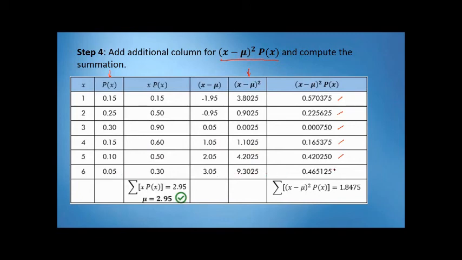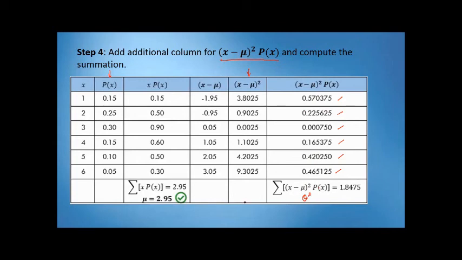The answer is 0.465125. Now, eto na yung kailangan nating kuhanan ng summation. Ibig sabihin, i-add lang natin lahat yan. That is called the summation of x minus mu squared times p of x. And the answer is 1.8475. Dahil yan yung summation, yan na din yung ating variance.